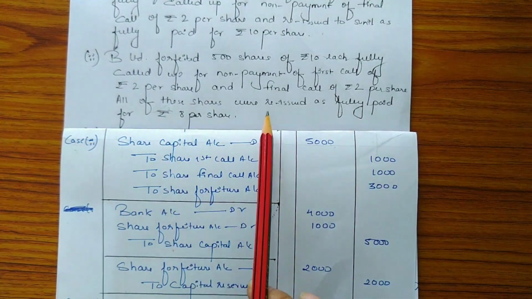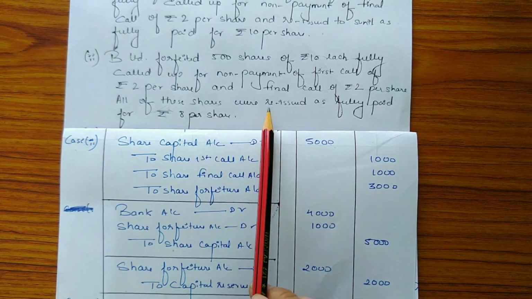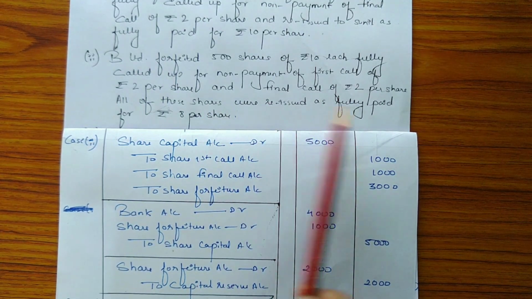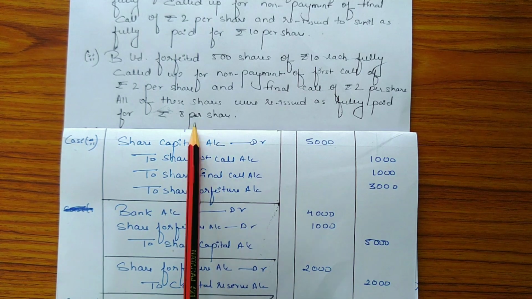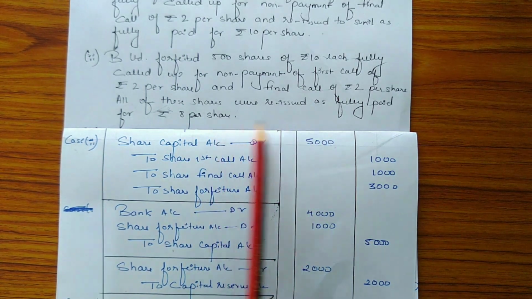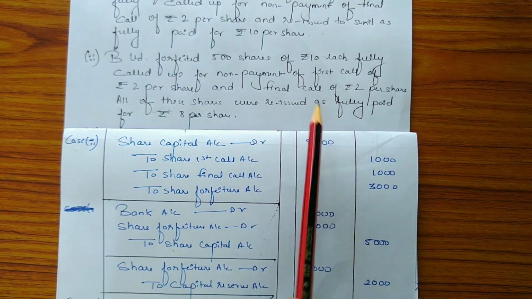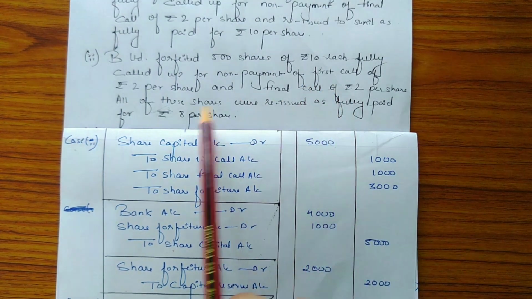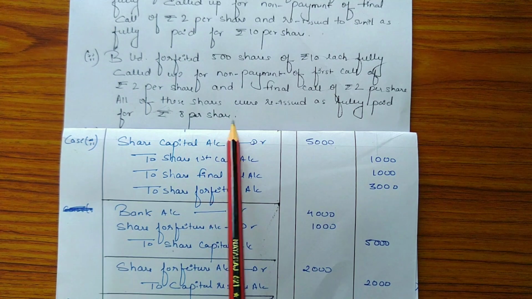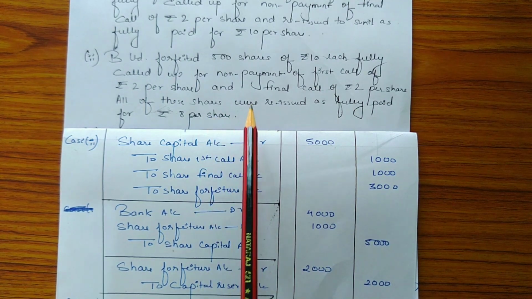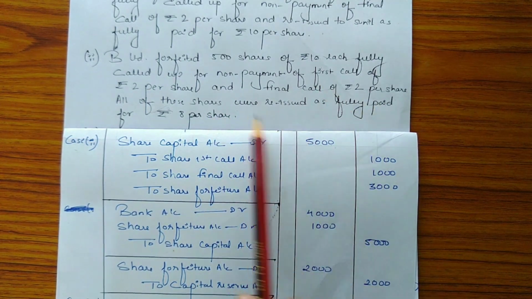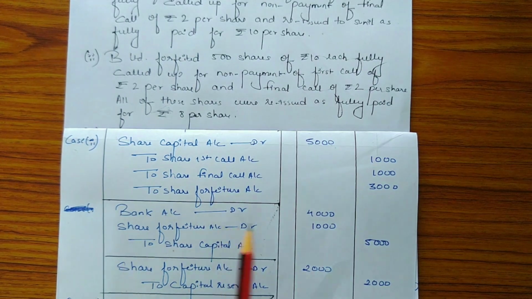In the question, it is given that shares which were forfeited are reissued as fully paid up for rupees 8 per share. That means the forfeited shares have been reissued at discount because the called up amount was rupees 10 and the reissue price is rupees 8. So there is a discount of rupees 2 per share. So entry for reissue will be bank account debit, share forfeiture account debit to share capital account.